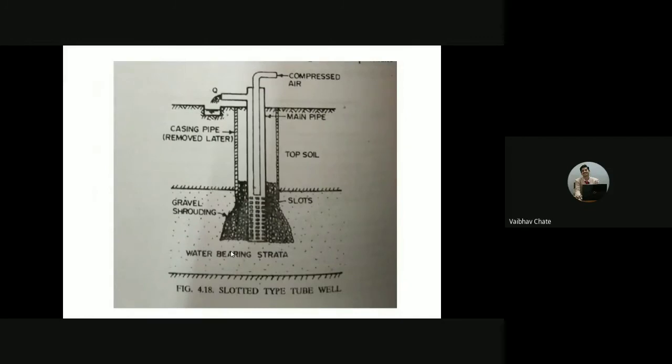Now let us compare all three sketches before going into the discussion. See here, this is an example of a strainer type of tube well. We have various impervious layers here, 1, 2, so the aquifer is a sandwich layer.